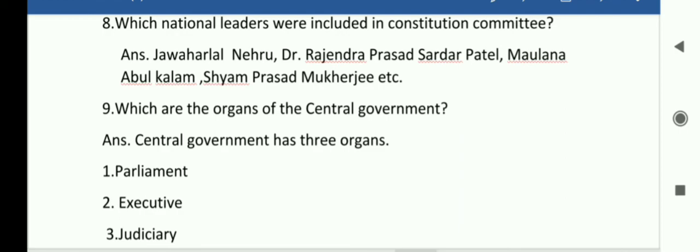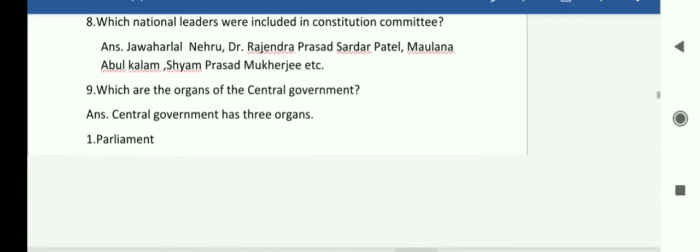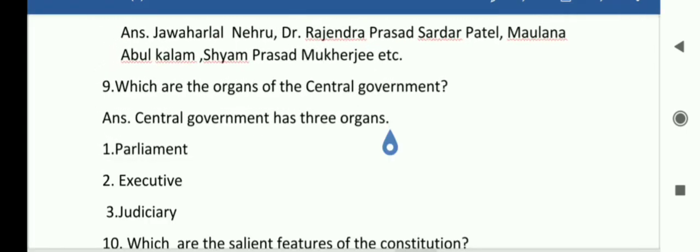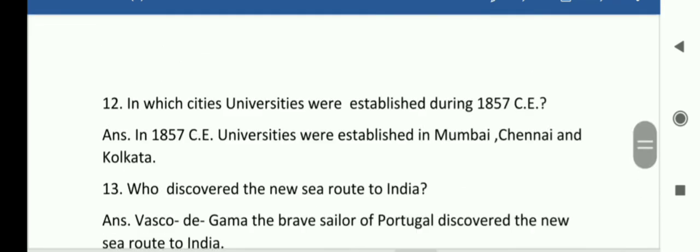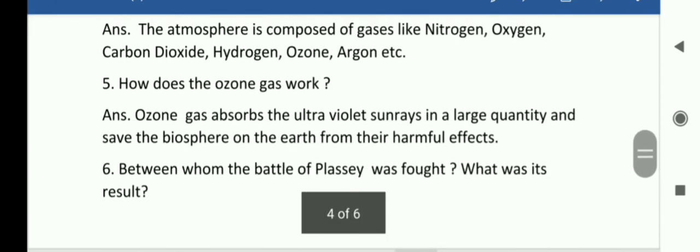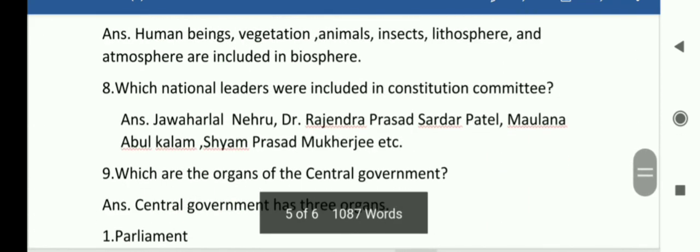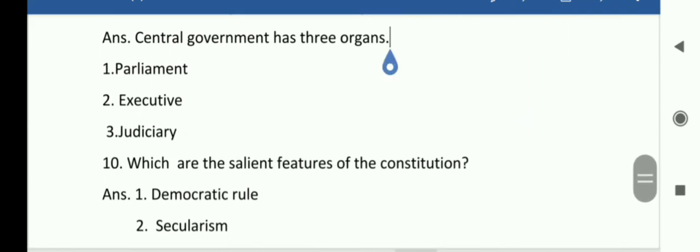Next, which are the organs of the central government? So students, please remember central government has 3 organs. The first parliament, second executive, third is judiciary. Remember dear students, third is judiciary.